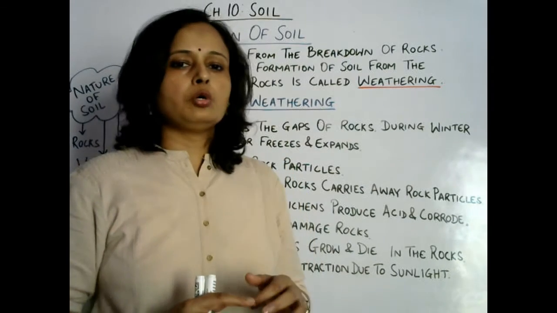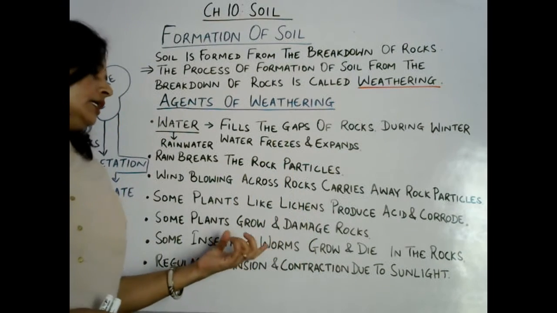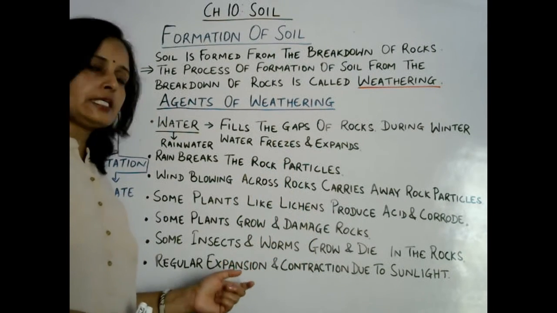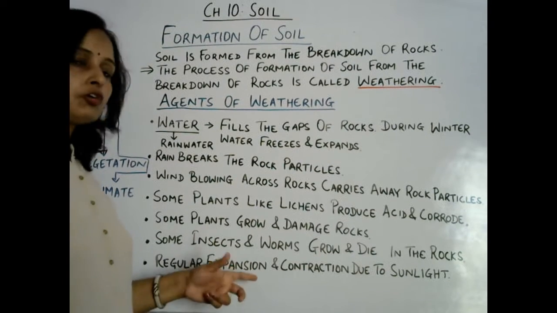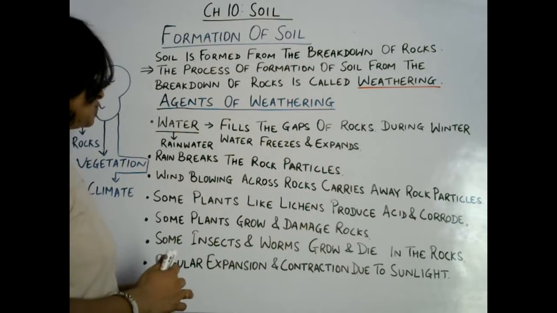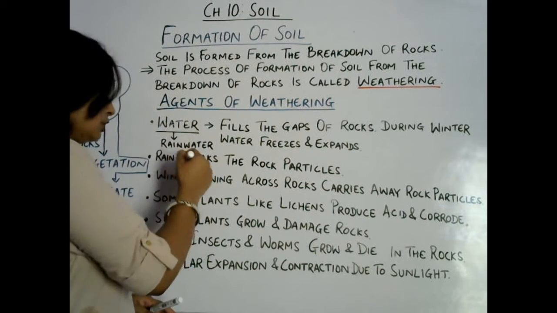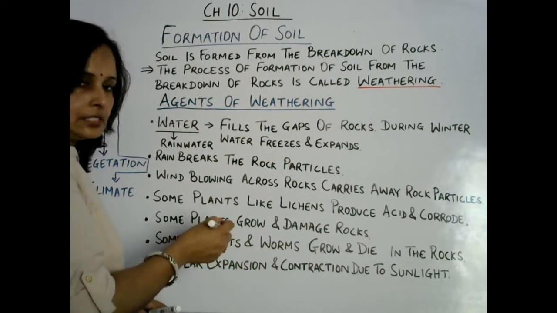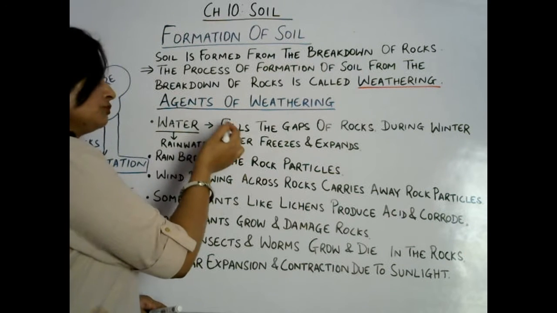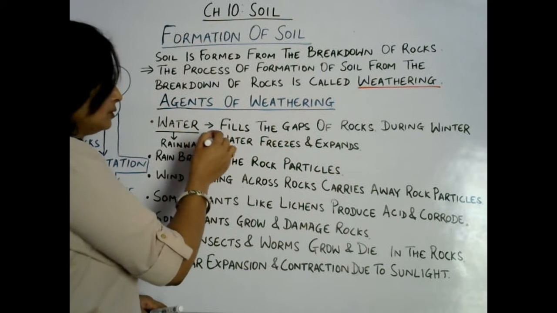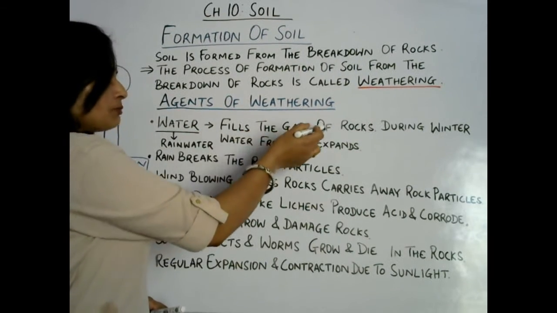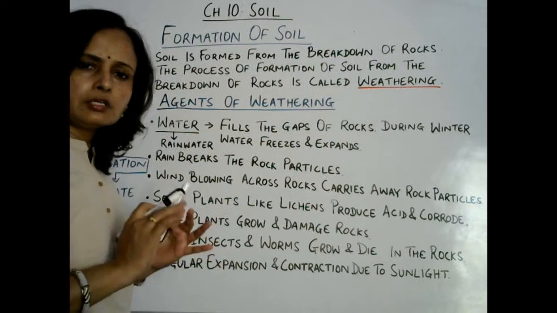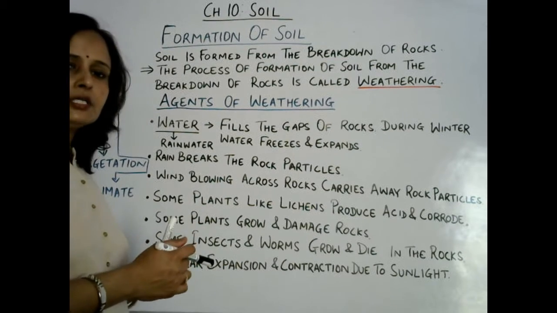Okay, so in that way, temperature difference plays an important role in breaking down of rock, weathering, soil formation. That temperature difference can also be observed when water falls on rock. When the gaps of rocks are filled with water, at that time a temperature difference can be there.